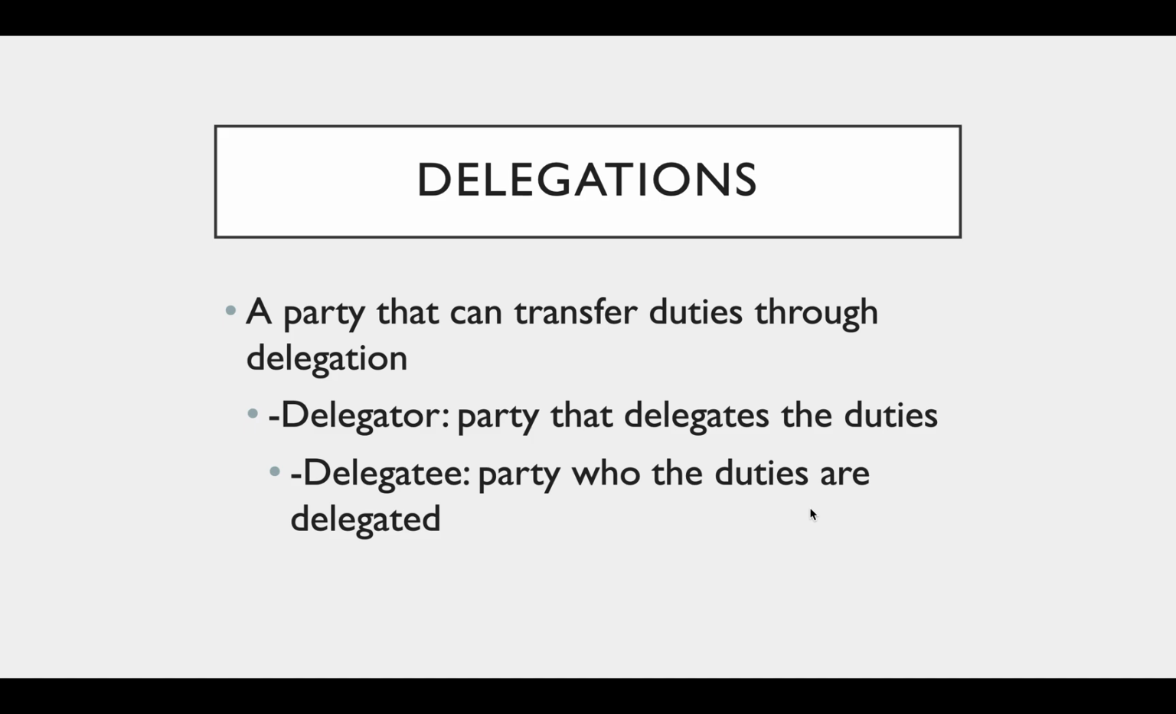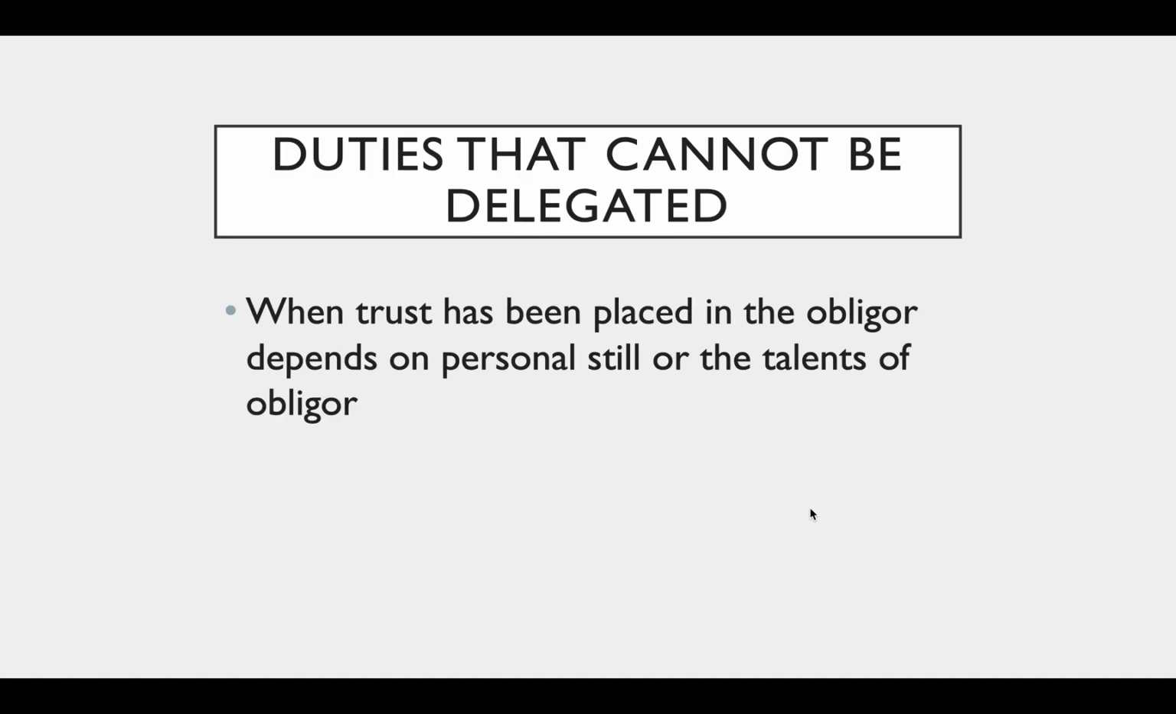Delegations. A party that can transfer duties through delegation is a delegator, the party that delegates the duties, and a delegatee, the party to whom the duties are delegated. Duties that cannot be delegated: when trust has been placed in the obligor, or the duty depends on personal skill or the talents of the obligor.